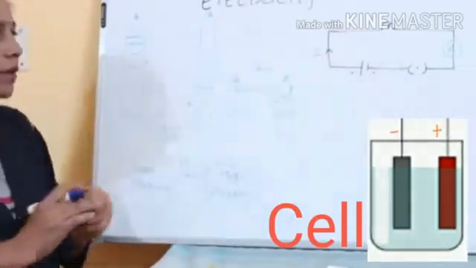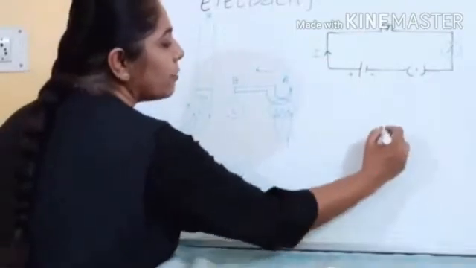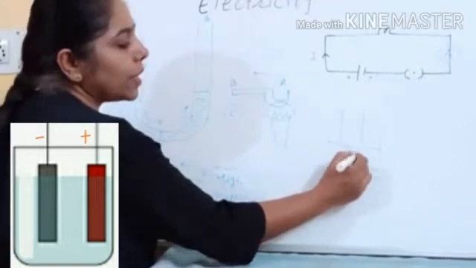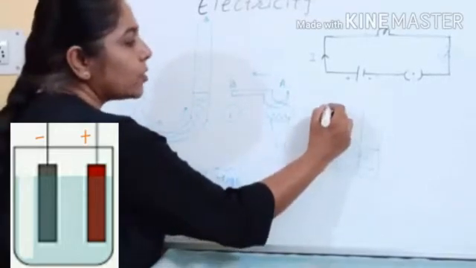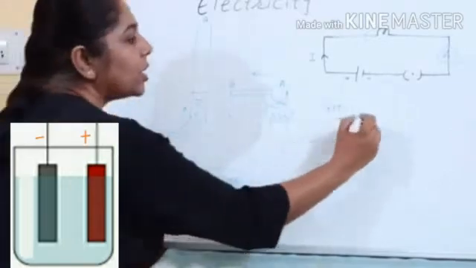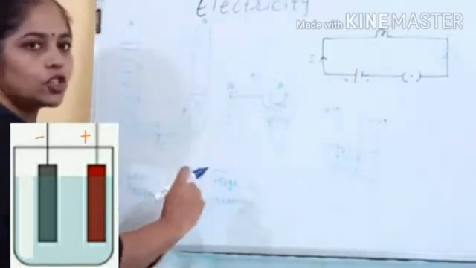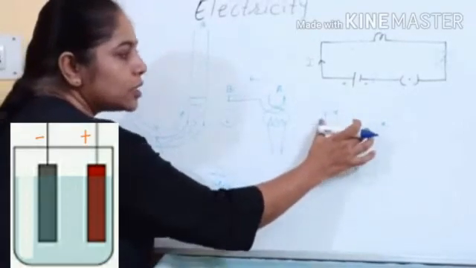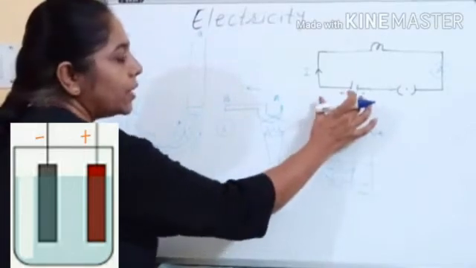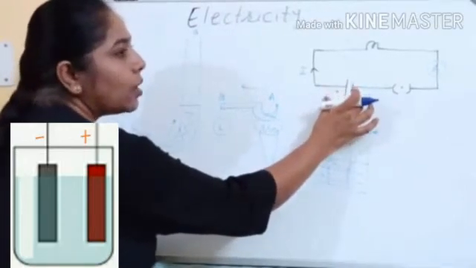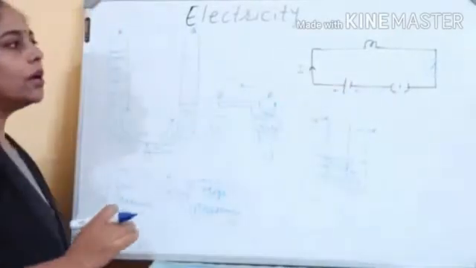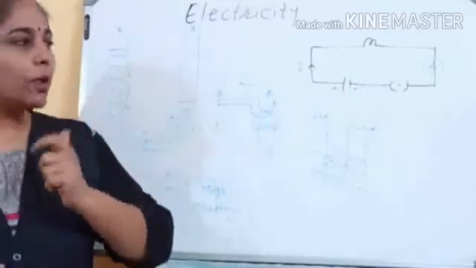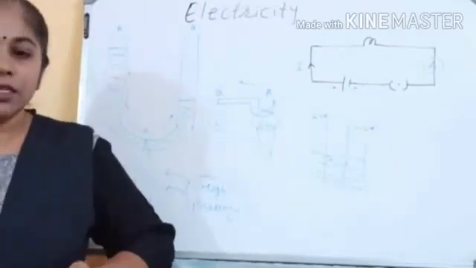Due to some chemical reaction, now see this cell in a rough way I am drawing here. Two electrodes are there, electrolytes are there. Due to some chemical reactions here, one electrode becomes positively charged, another electrode becomes negatively charged. And this sets up the potential difference. This potential difference maintained here in the circuit allows the electrons to move from one terminal to another terminal, and it maintains the electric current in the circuit.